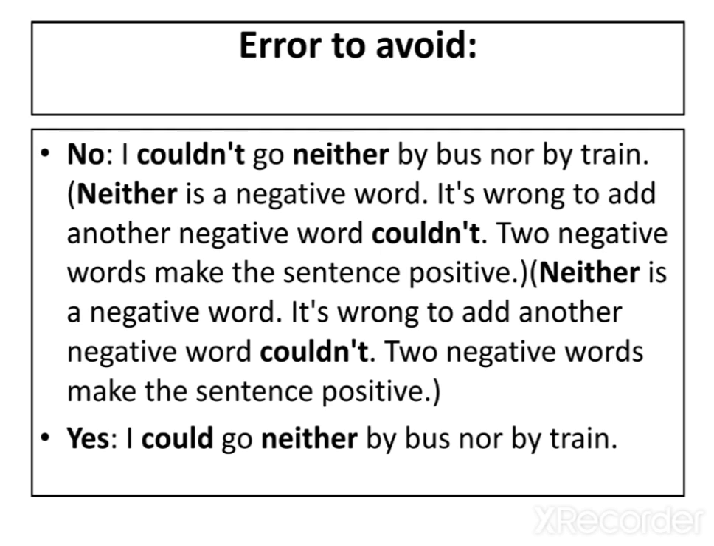What do I say? Two negative words, like here neither and couldn't. Both are negative words, and two negative words make the sentence positive. So that's why we should avoid the use of such things. So it should be: I could go neither by bus nor by train. And this is all right.